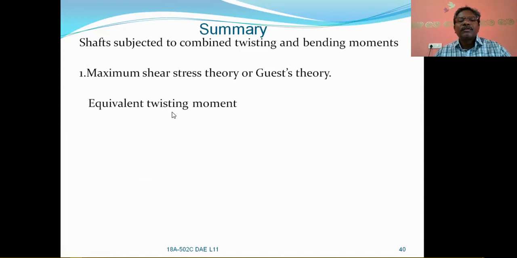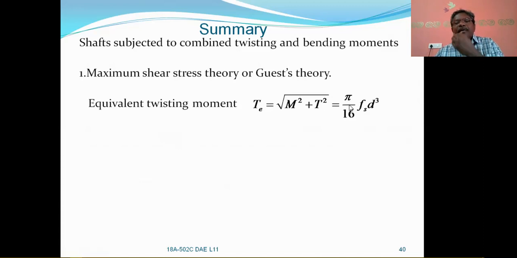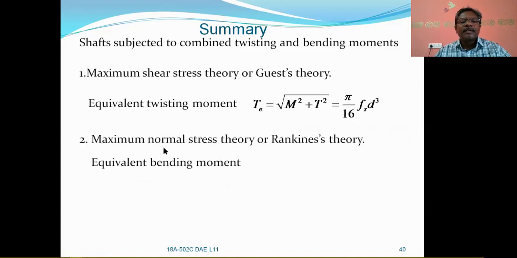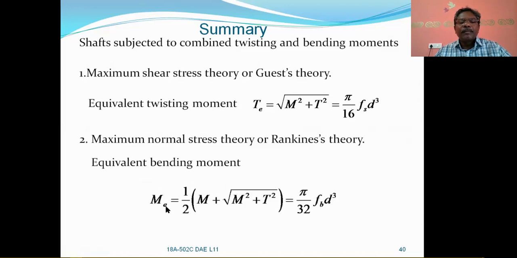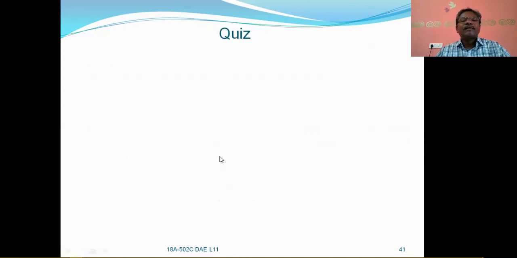With this, we got the equivalent twisting moment Te is equal to under root of M square plus T square is equal to pi by 16 Fs d cube. Similarly, the maximum normal stress theory, or Rankine's theory, gives the equivalent bending moment Me is equal to 1 by 2 into M plus under root of M square plus T square is equal to pi by 32 Fb d cube. Guest's theory is applicable for ductile materials, whereas Rankine's theory is applicable for brittle materials. Now let us have a small quiz about this lesson.